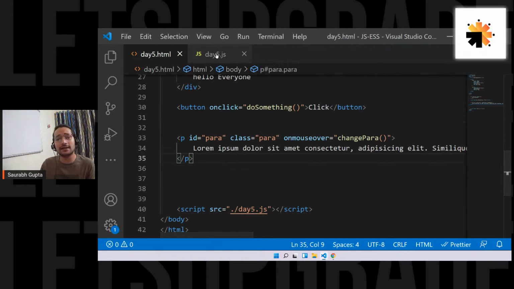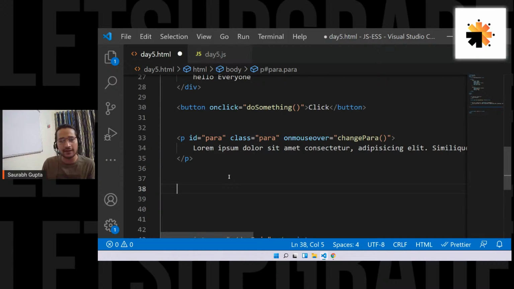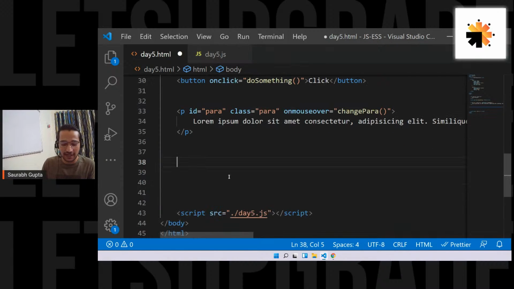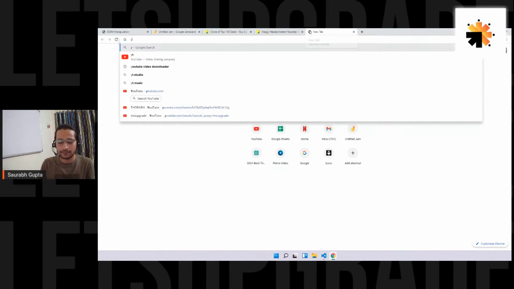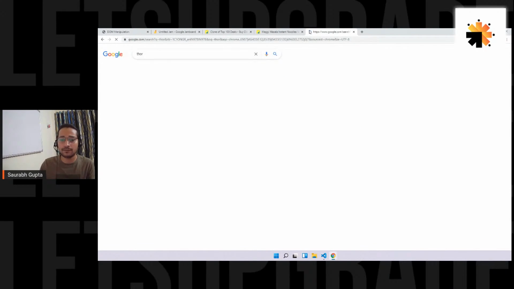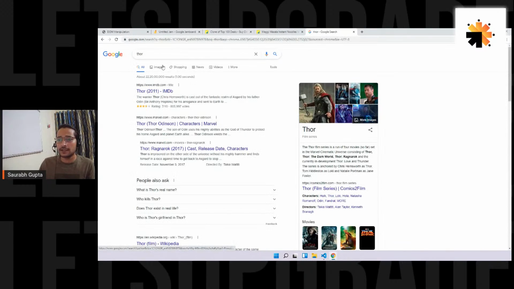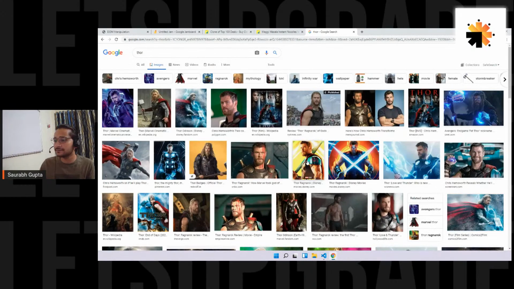Okay, guys. So let's learn the third aspect. We know how to change content using inner text. We know how to change styling using dot style. Now let's see how to change the value of attributes. For that, let's use one of the most famous elements that has good attributes, image. So let's use the image tag, and you know that we use SRC, right? So let me download the image quickly. Let's download some Thor images, guys.